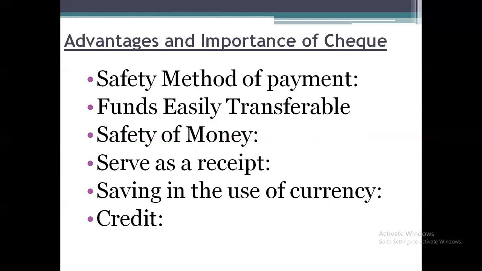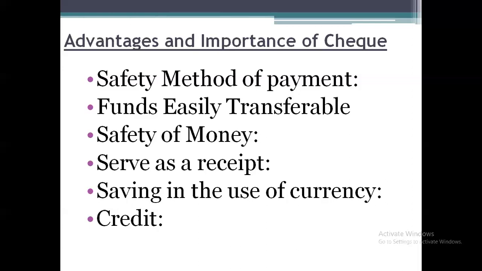Second, funds are easily transferable. We can easily transfer from one person to another, or from one account to another account by using the instrument called a check. Third one, there is safety of money, because the bank will take all the information like the customer's signature, amount, and any proof from the person who is going to present the check. So it ensures safety of money in the account.